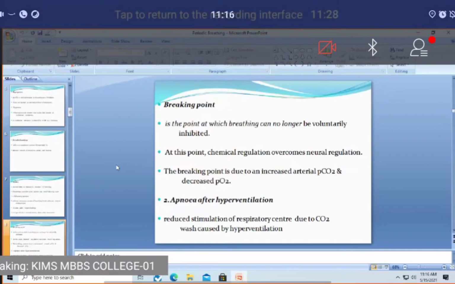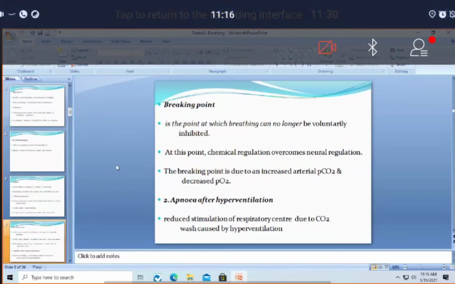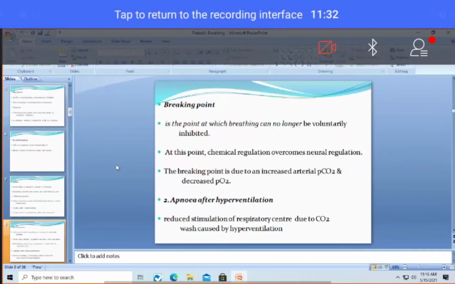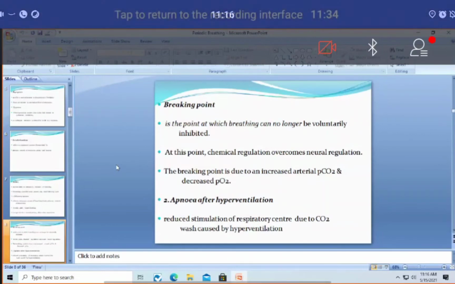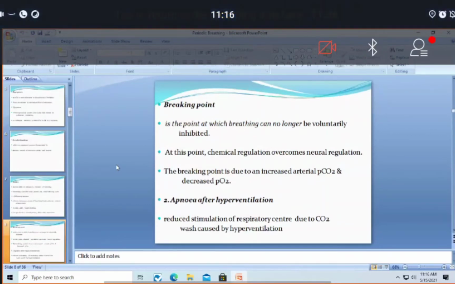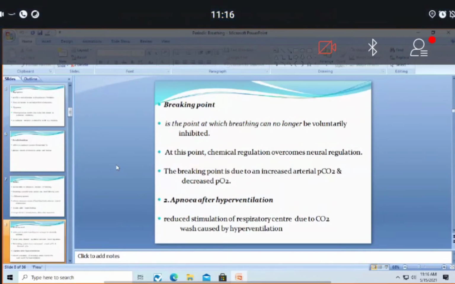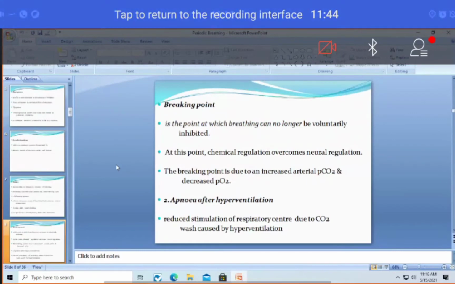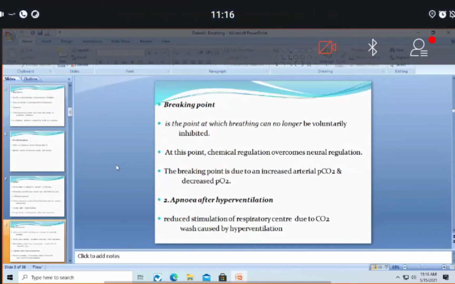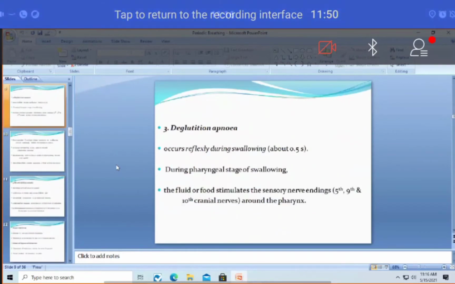Because carbon dioxide concentration decreases below normal after hyperventilation, the respiratory centers are no longer stimulated, so there is no respiratory activity and apnea occurs. During this period of apnea, carbon dioxide partial pressure again builds up to the normal range. This again causes stimulation of the respiratory activity, so the person starts respiratory activity again normally. Right, so that is about this. You understood? Can I go to the next concept?